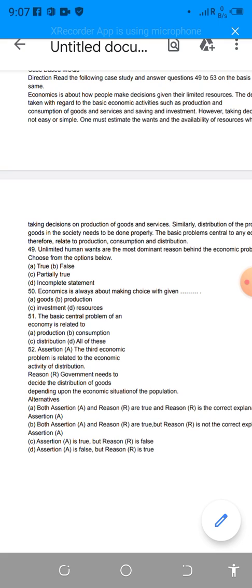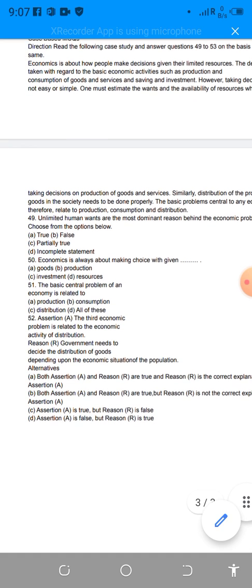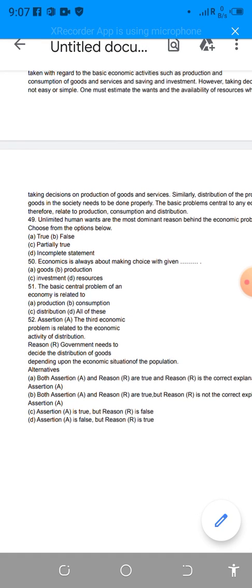Now come to the assertion. The third economic problem is related to the economic activity of distribution. Reason R: government needs to decide the distribution of goods depending upon the economic situation of the population. So as we have studied in question number 45 to 48, we have to solve this question also.